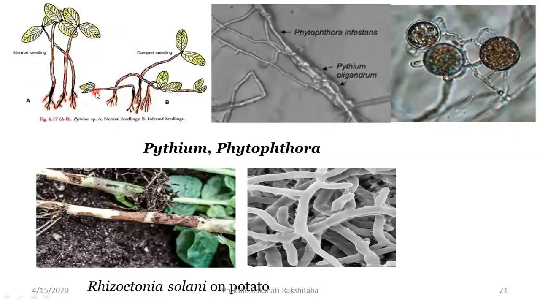Well, you can see the Pythium. This is the Pythium, and you can see Pythium along with Phytophthora infestans. These are the pathogens. And you can see over here, these are the normal or healthy seedlings, whereas when it is attacked by Pythium, you can see the damping off disease takes place. Damping off of seedlings takes place.